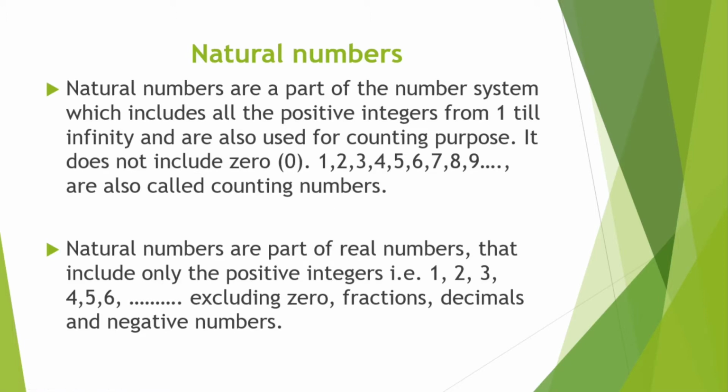Natural numbers are part of real numbers. Real numbers include every number: positive numbers, negative numbers, zero, decimal numbers, all numbers are included in real numbers. So natural numbers are a subset of real numbers.